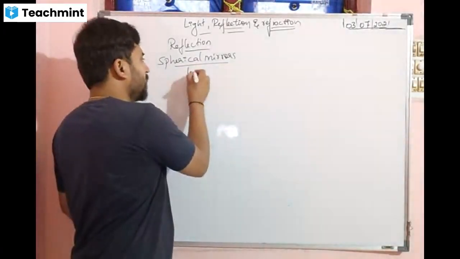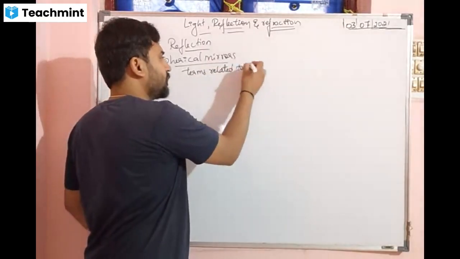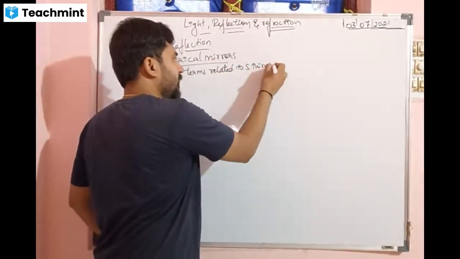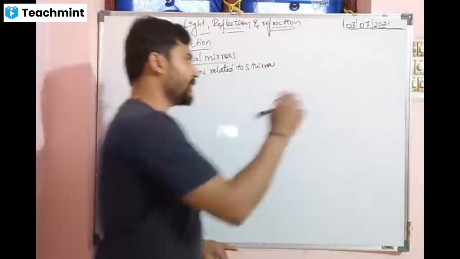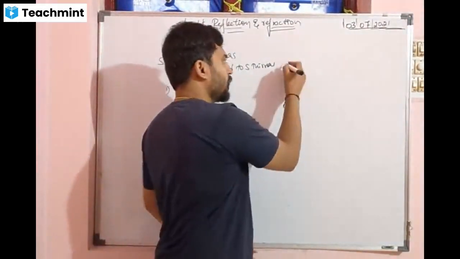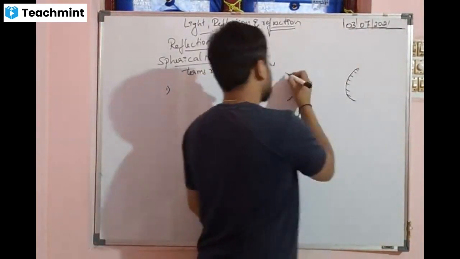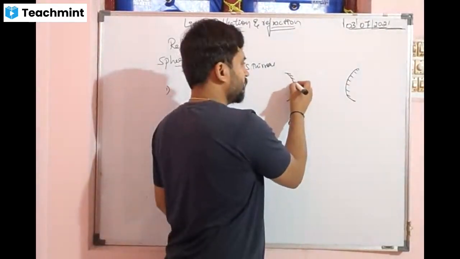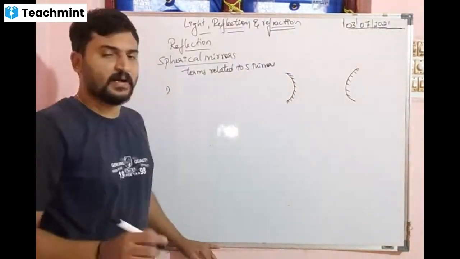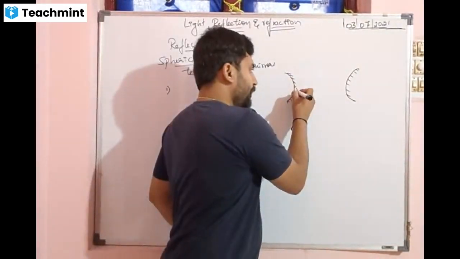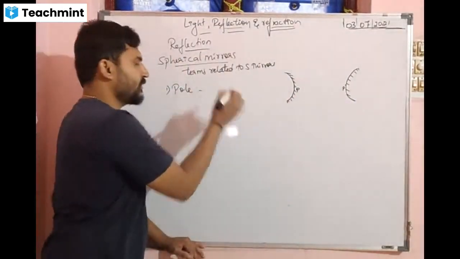Then, terms related to spherical mirrors. I will write only the names, and I will explain. You should write one by one. This is concave and here convex. Just observe one by one. The first part is P. This is called the pole of a mirror.